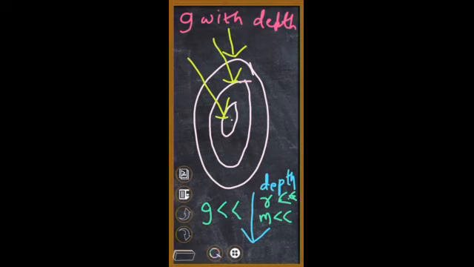So naturally m is decreasing. Now m is in the numerator, so F is directly proportional to m. So if m is reducing, F will reduce. But r is also reducing, and if r reduces, F increases. But when we see the combined effect of both, then experimentally it has been seen that the value of g is going to decrease. It is the combined result of the change in r as well as the change in m. So as we go deeper and deeper inside the earth, the value of g goes on decreasing.